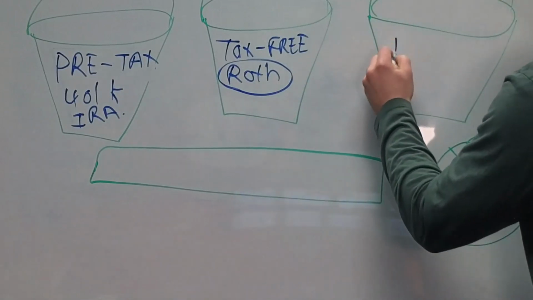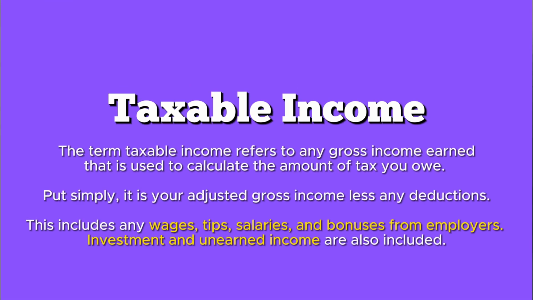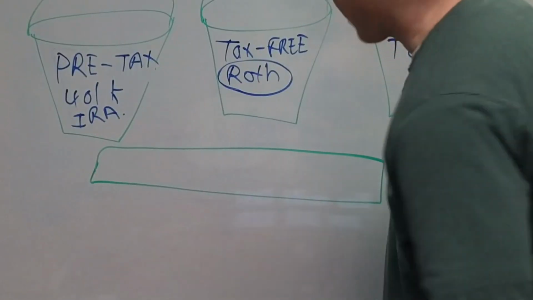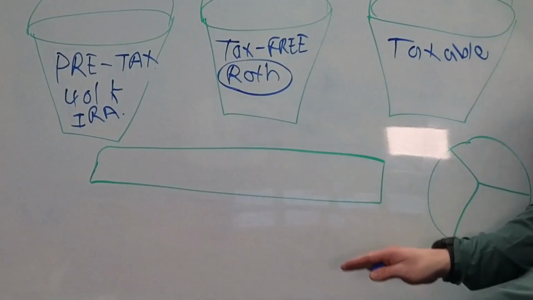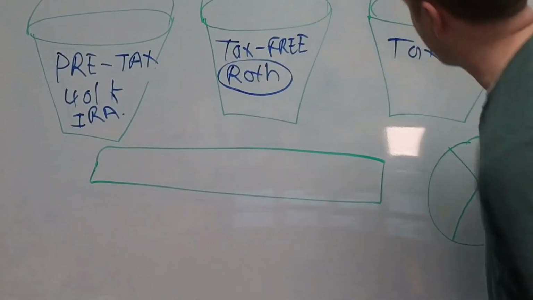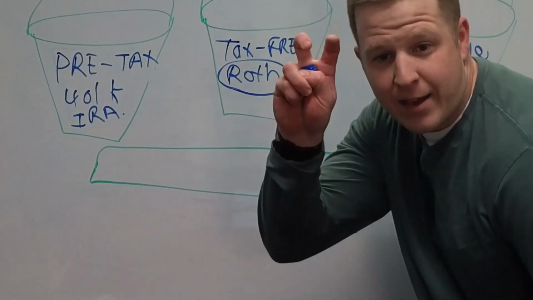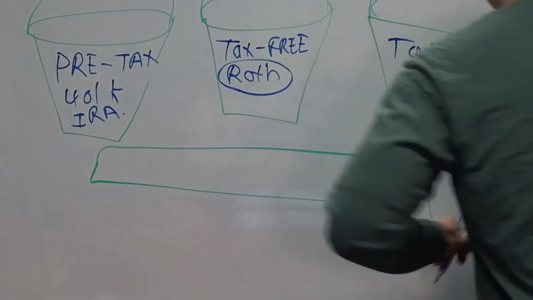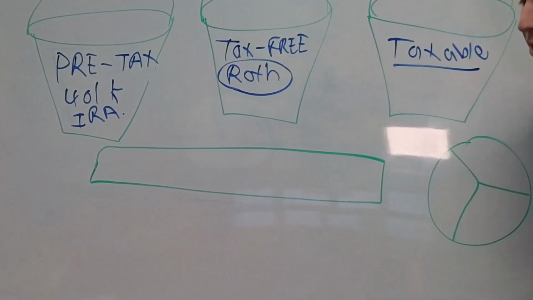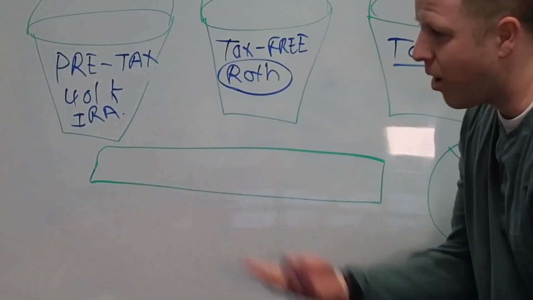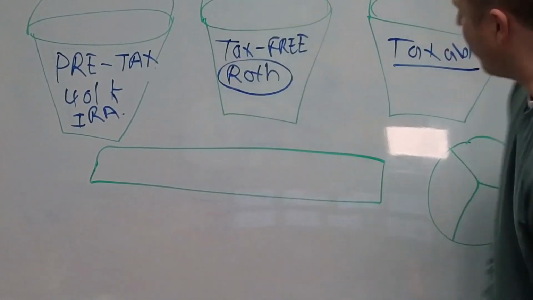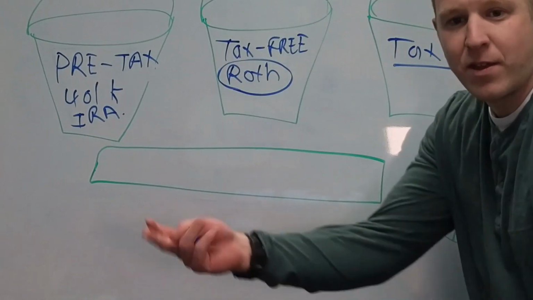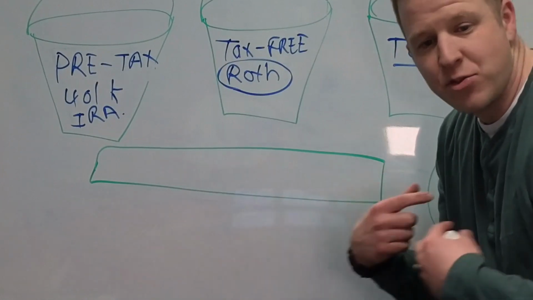The last bucket is taxable. This is like your Robinhood account, your E-Trade account, your Charles Schwab account. It's not an IRA, it's not a tax-advantaged vehicle, but just because it's not a tax-advantaged vehicle doesn't mean that there are not tax advantages. So you invest in here, let's say you invest in Apple, Boeing, and whatever. And so they give you dividends. A dividend is the money, the profits, that the company gives to its shareholders.